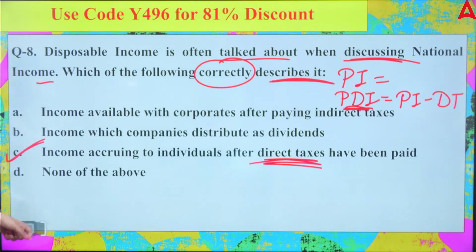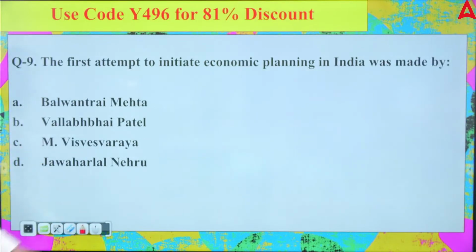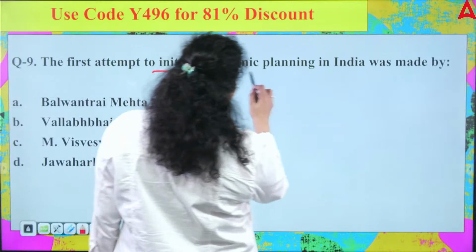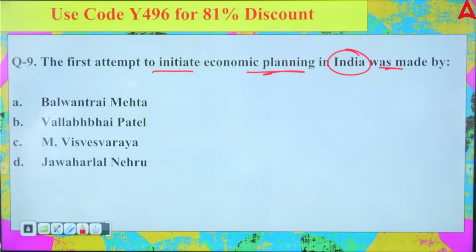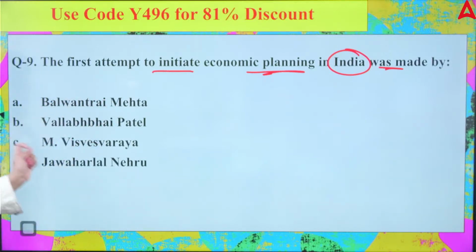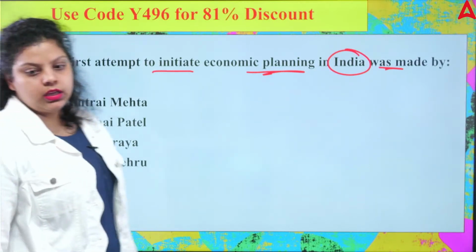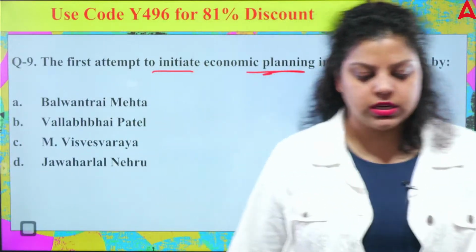Okay, so this is the disposable income. Next, the first attempt to initiate economic planning in India was made by. So who has taken the first attempt to do the economic planning in the country? First, Mr. Balwant Rai Mehta, second, Mr. Vallabhbhai Patel, third, Mr. M. Visvesvaraya, fourth, Mr. Jawaharlal Nehru. A, B, C or D, which of the following is correct? So, who initiated the planning in the country?